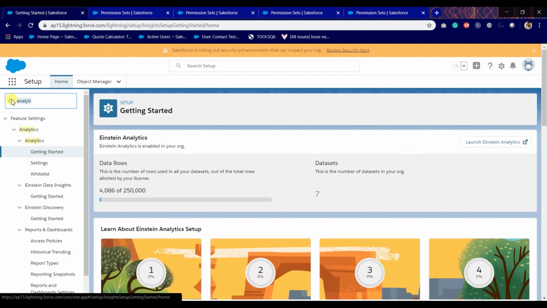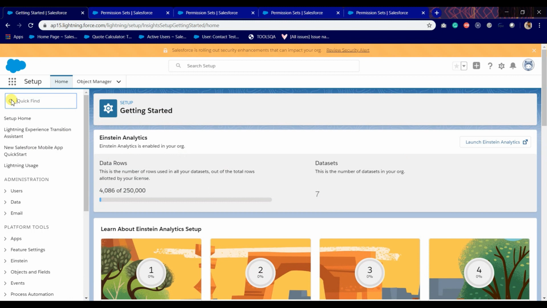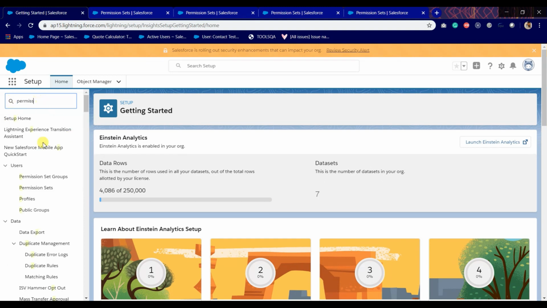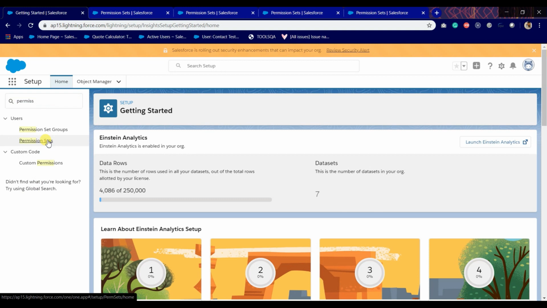To create and upload data, you need to assign some permissions to the particular user. To assign permissions to the user, you just need to create permission sets. So type permission in the setup menu and click on the permission sets tab.